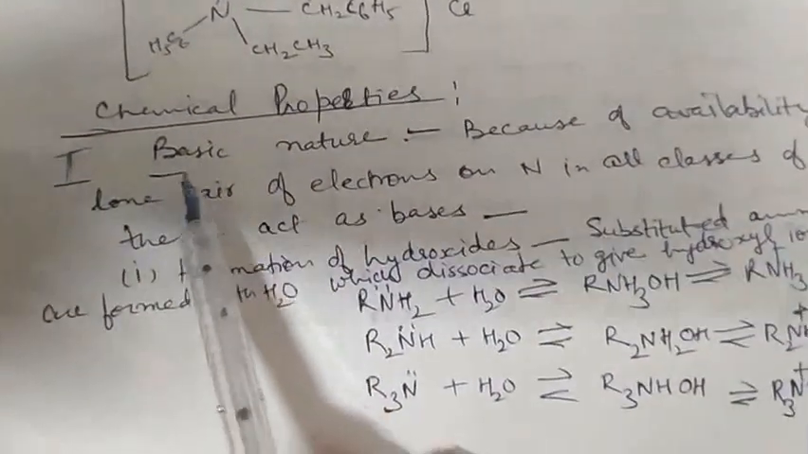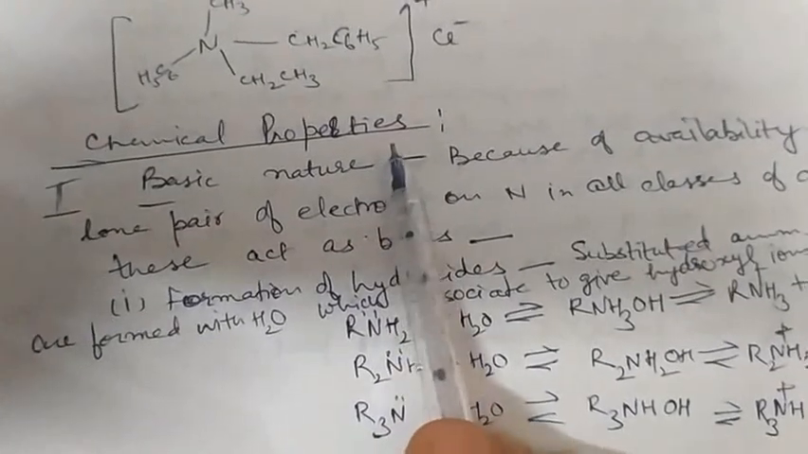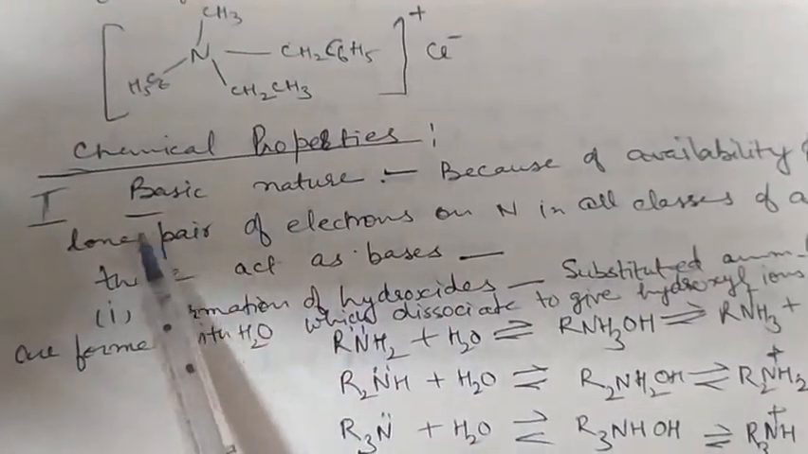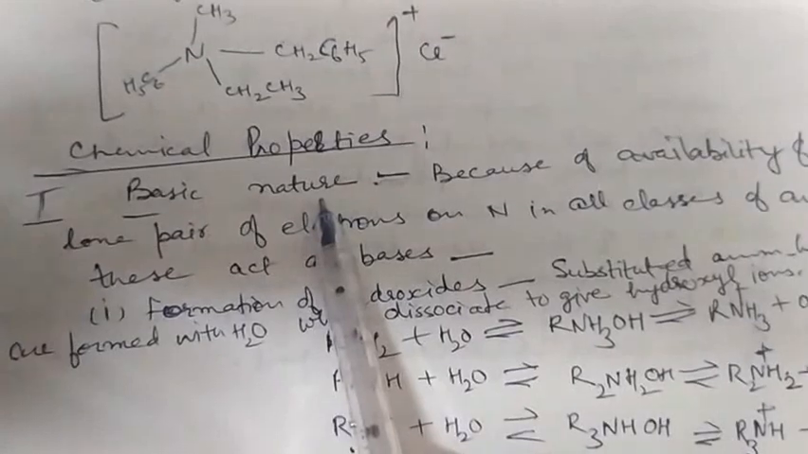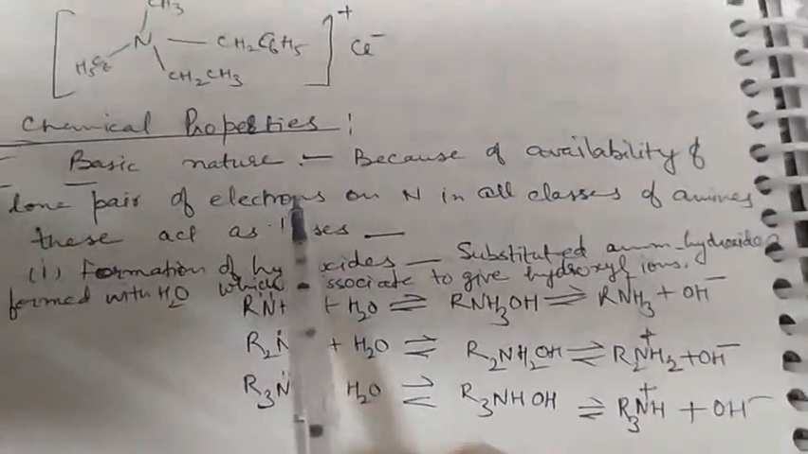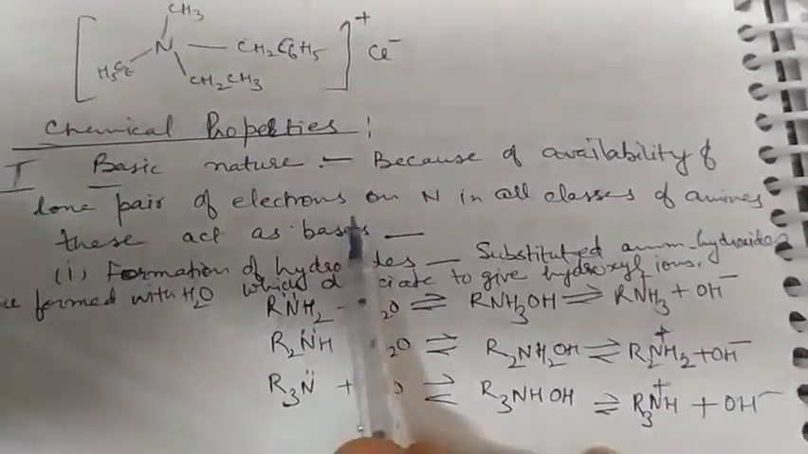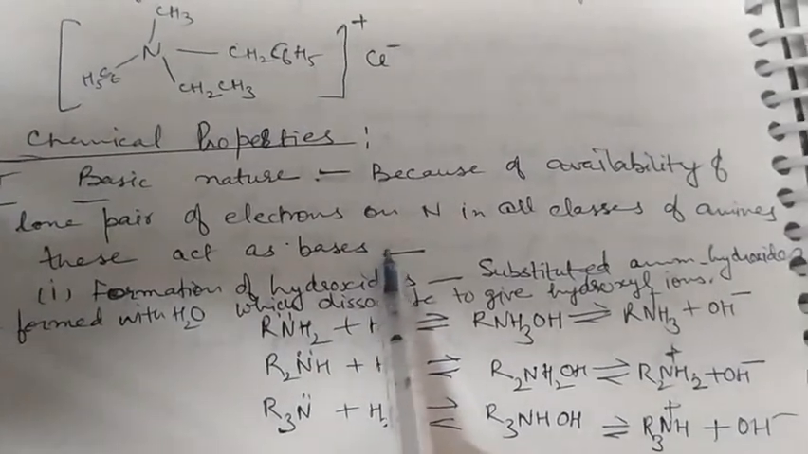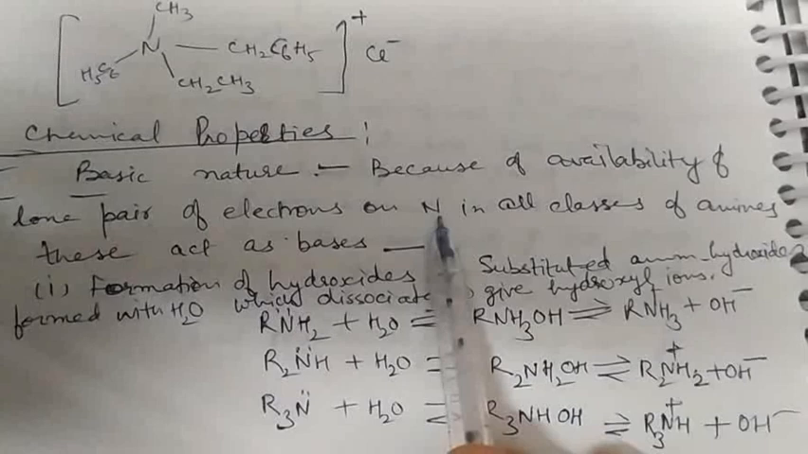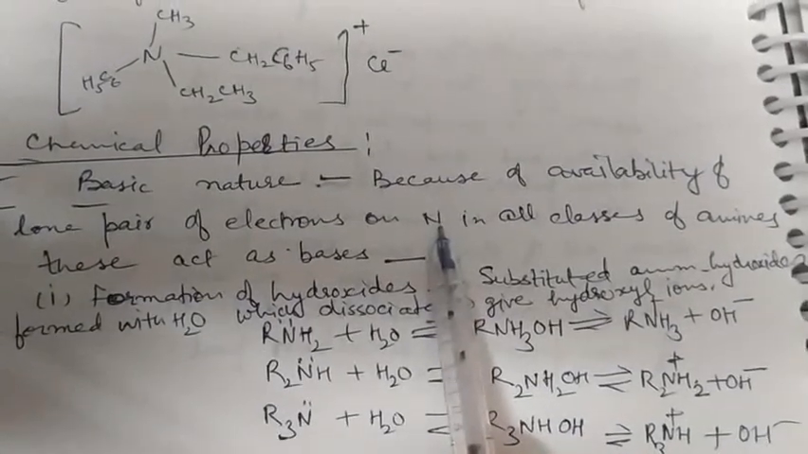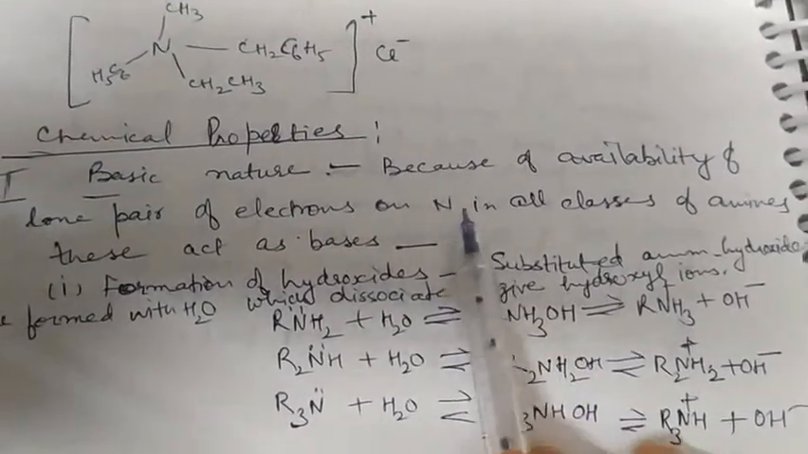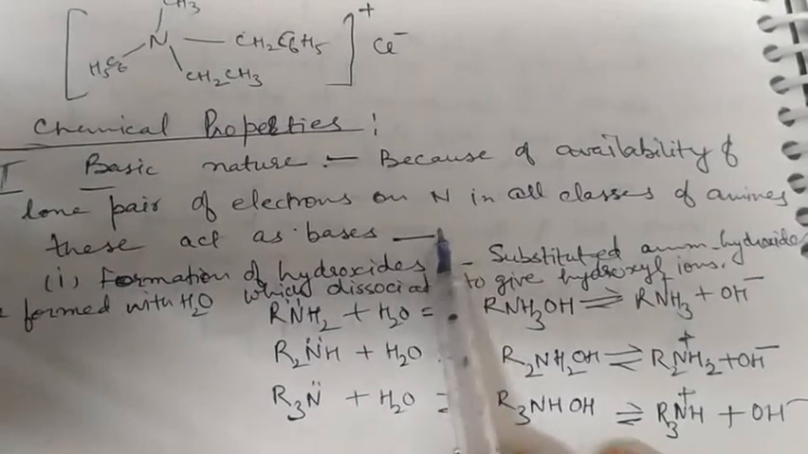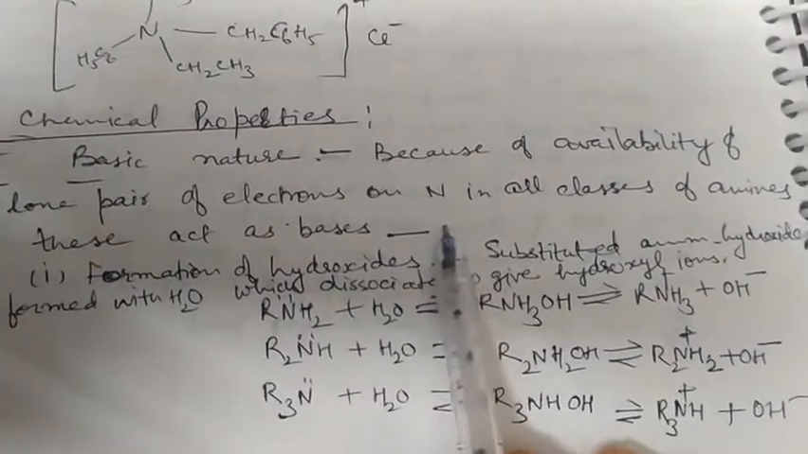About chemical properties of amines. First one is basic nature. These amines act as bases because there are lone pairs of electrons on nitrogen in all classes of amines, that is primary, secondary and tertiary as well.